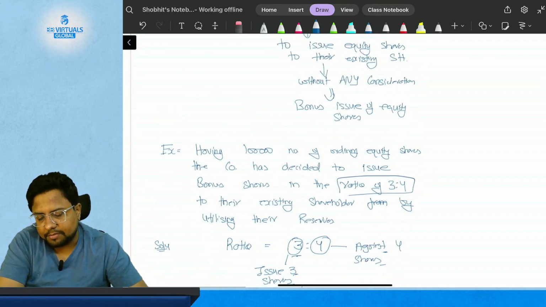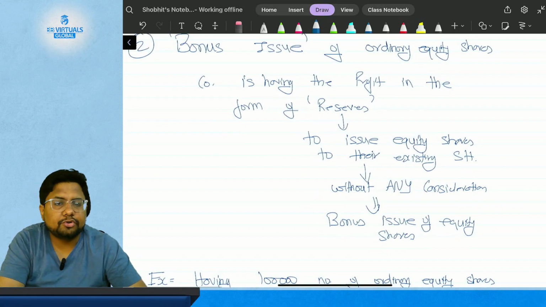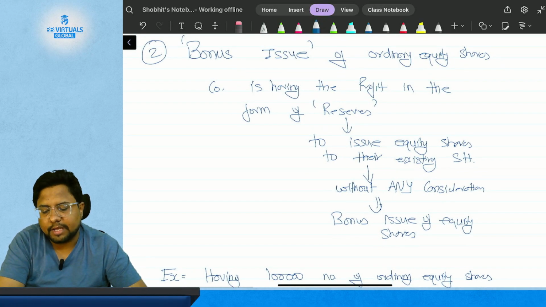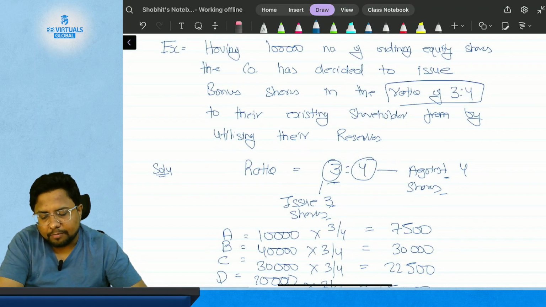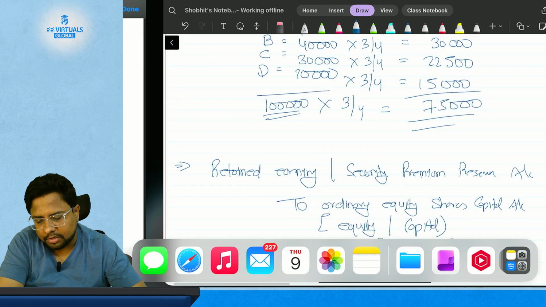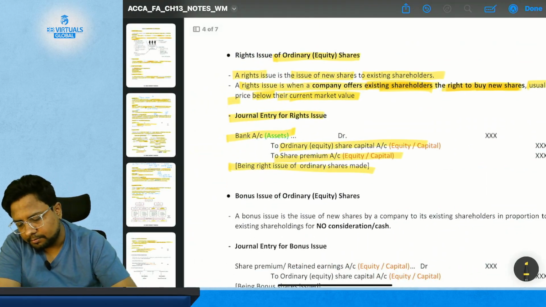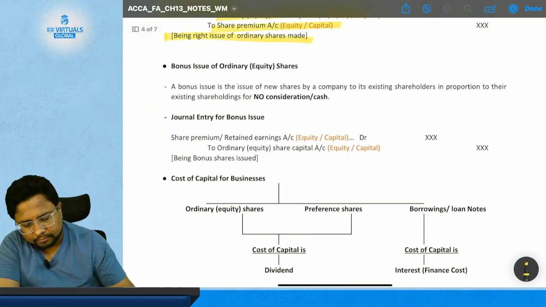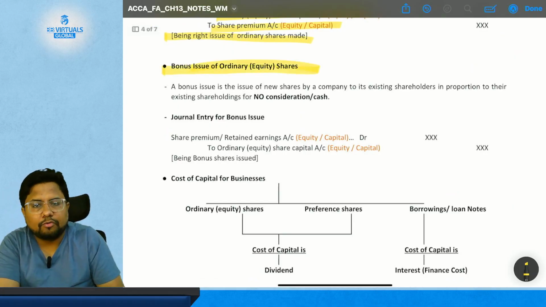So this is the concept of bonus issue of share, where shares are issued free of cost to their existing shareholders in the ratio given by the company, okay. So this is the example for bonus equity share. Now comes the concept of bonus issue of ordinary equity share.